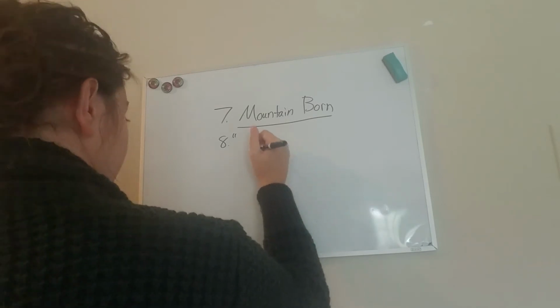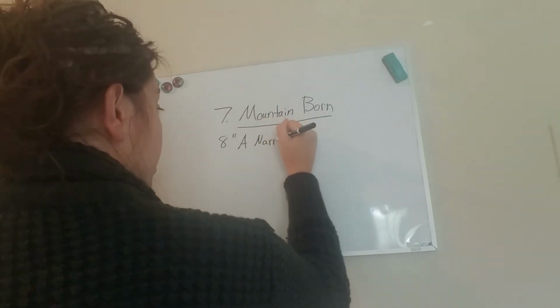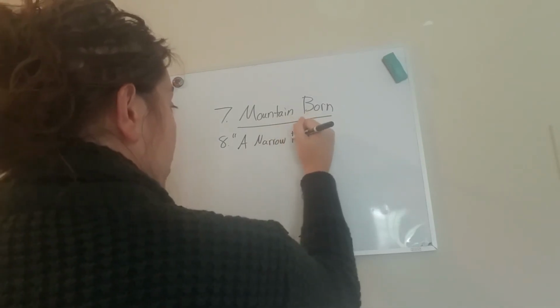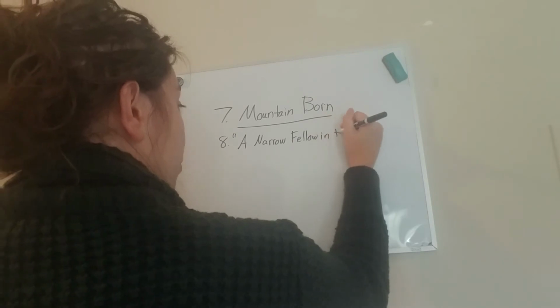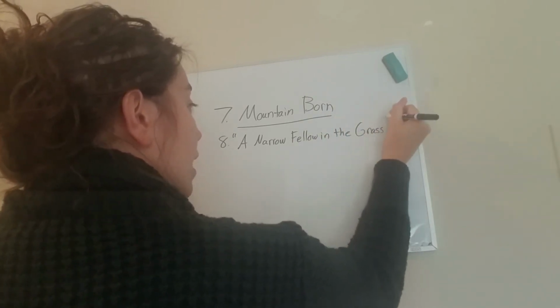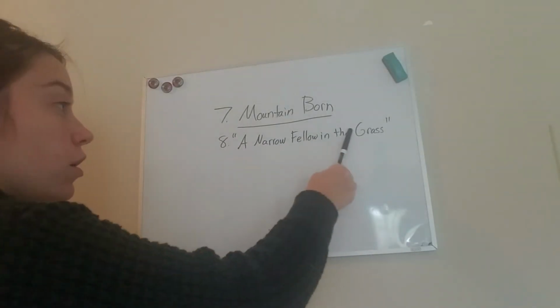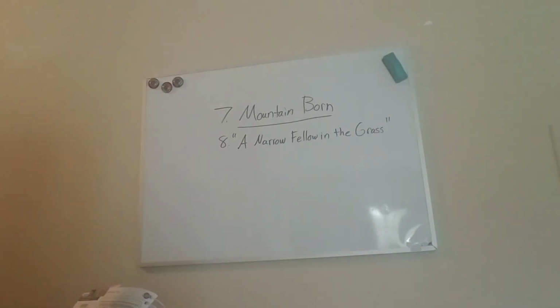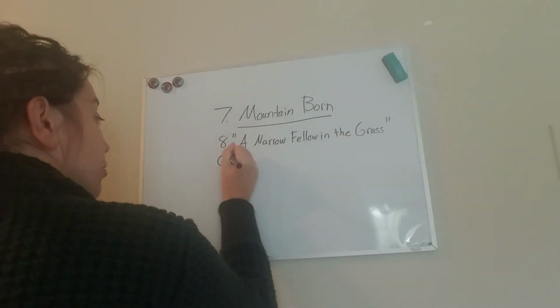So we have a narrow. A needs to be capitalized because it is the beginning of our title. A Narrow Fellow in the Grass. Notice I did not capitalize in the because they are not important words, right? But I capitalized a narrow fellow and grass. Okay, and make sure you put it in quotation marks. And then look at number 9.